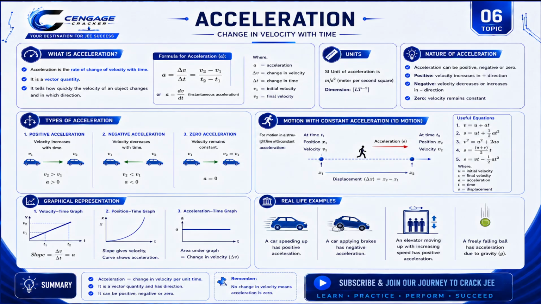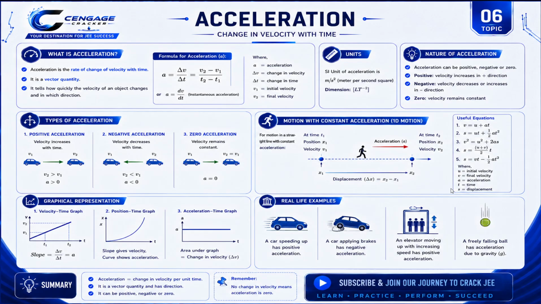There are three types of acceleration: positive acceleration, negative acceleration, zero acceleration. If velocity increases with time, then acceleration would be positive, and if velocity decreases with time, then acceleration is negative. If velocity remains constant, then acceleration is zero. You can say why, because acceleration is change in velocity by time. If v1 and v2 are the same, then 0 by any time, the answer would be 0. So that's the matter.